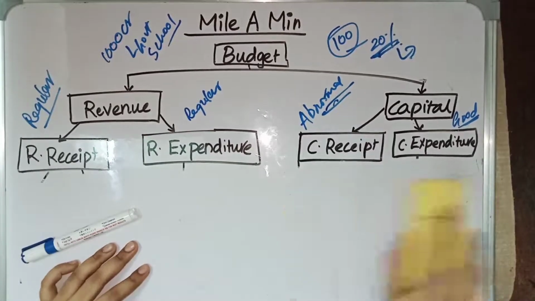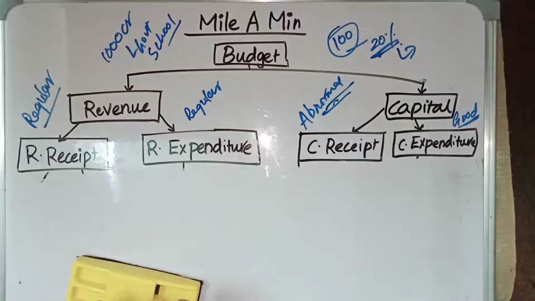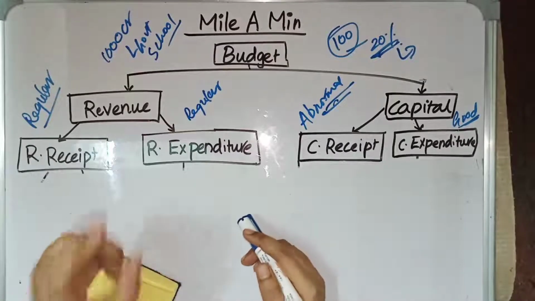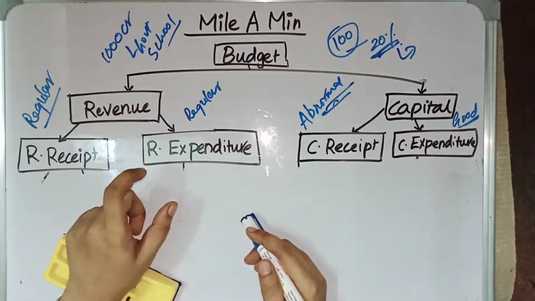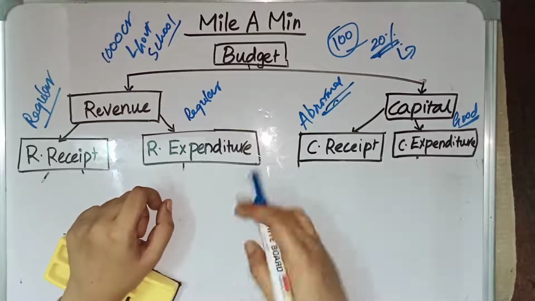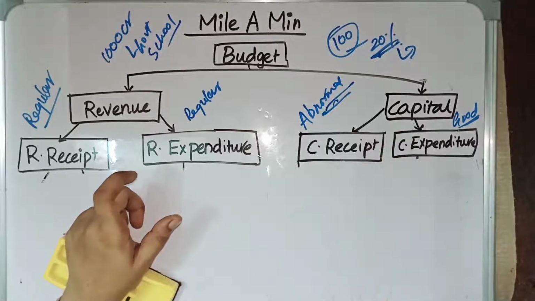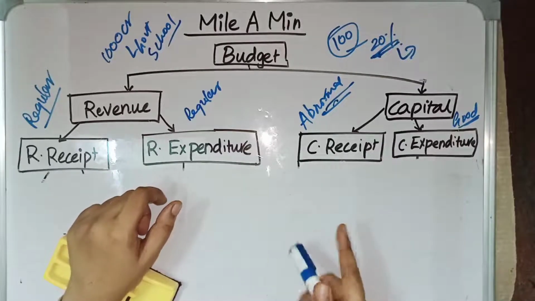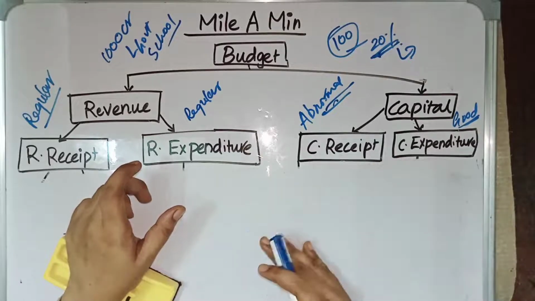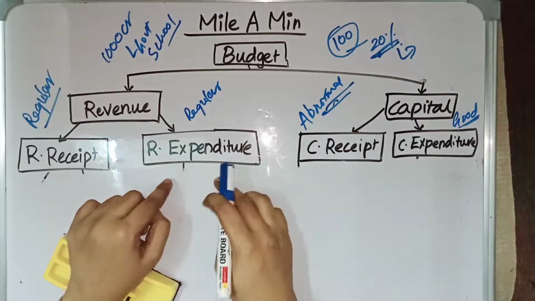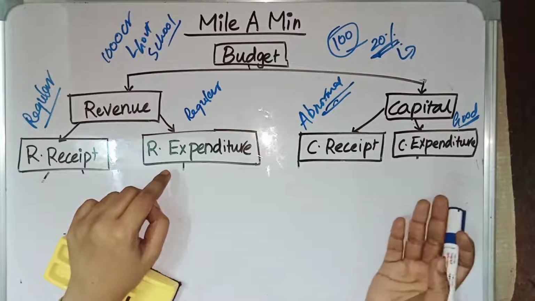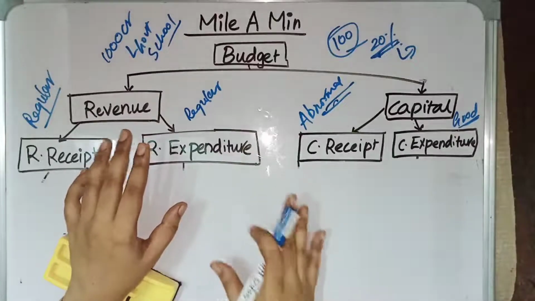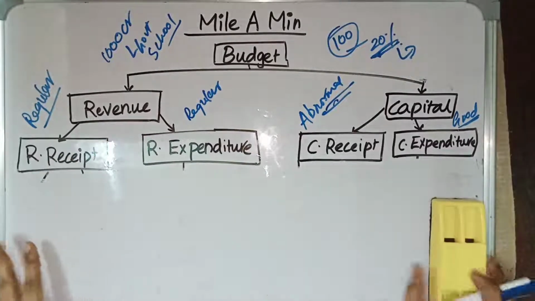We also saw inflationary gap and deflationary gap while studying inflation. Inflationary gap means the government's expenditure is greater than the government's income. Whereas deflationary gap means a shortfall in government spending, which means expenditure is less compared to government income. This is also related to it.